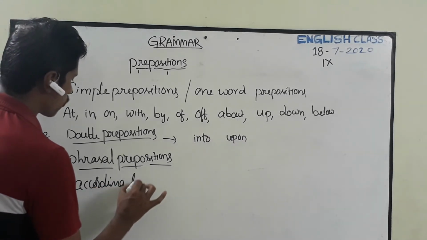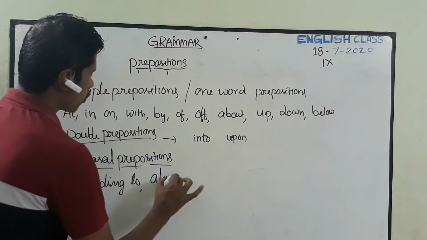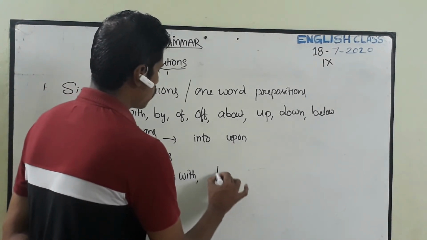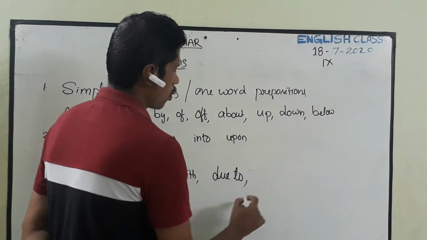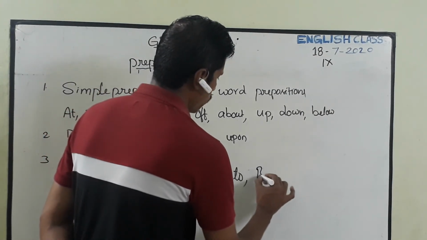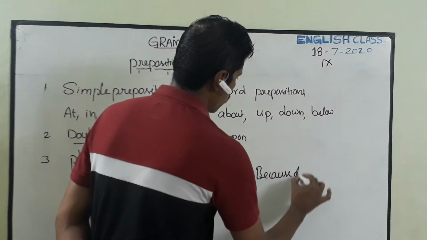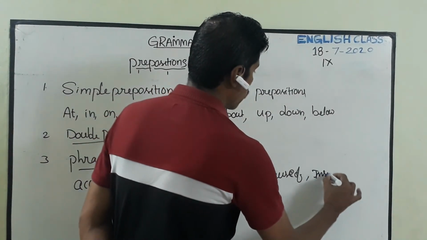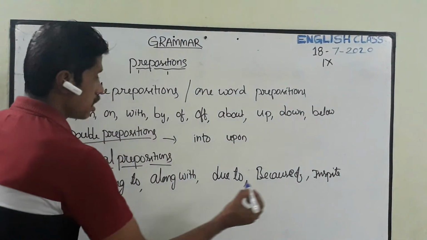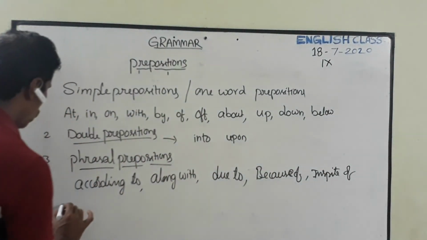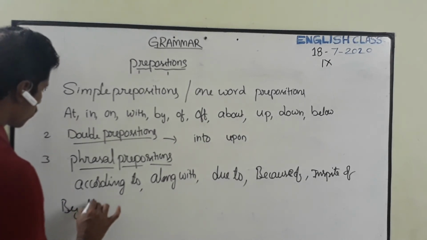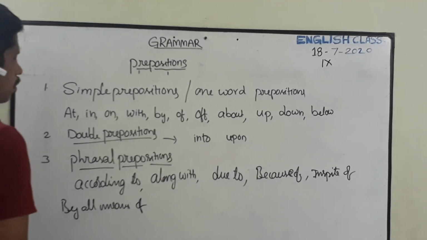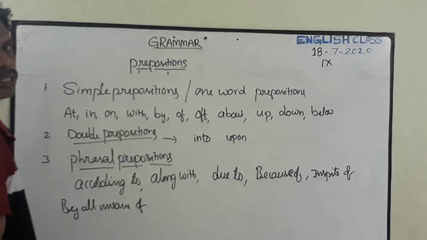The phrasal prepositions are according to, along with, due to, because of, okay, next, in spite of, by all means of, so these are called phrasal prepositions.